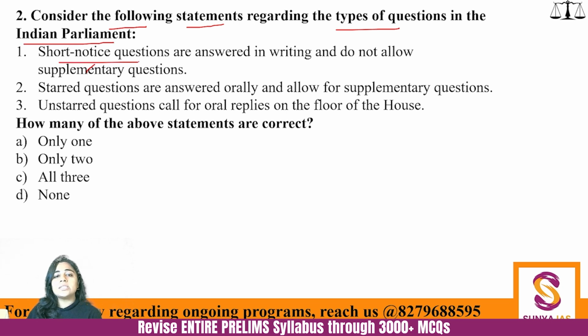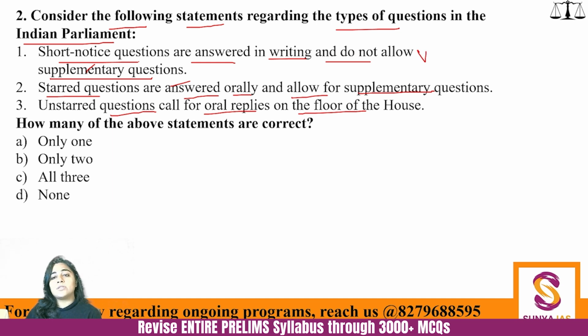Consider the following statements regarding the types of questions in the Indian Parliament. Short notice questions are answered in writing and do not allow supplementary questions. Starred questions are answered orally and allow for supplementary questions. And unstarred questions call for oral replies on the floor of the House. How many of the given statements are correct?